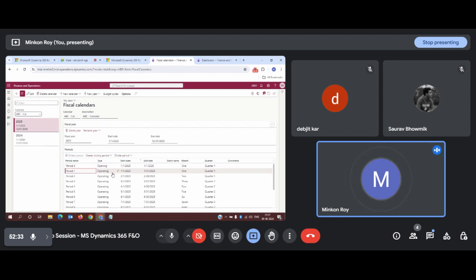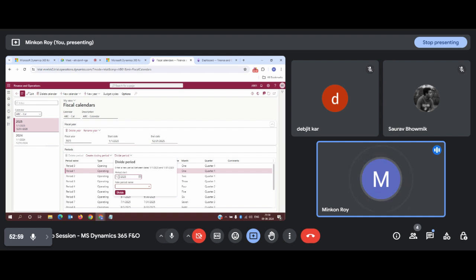Apart from period zero, we can use any other period to split up the period into two sections. How we can do that? Just select the period. Suppose this is a monthly period. Now if you want to break this period further into two segments, like 15 days, 15 days, you have two different periods for a single month. How you can do that? Select the period and click on divide period.